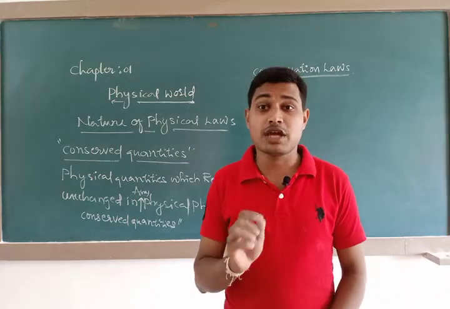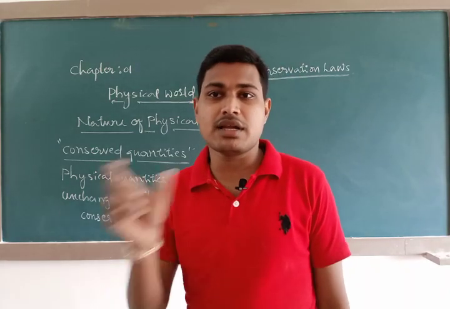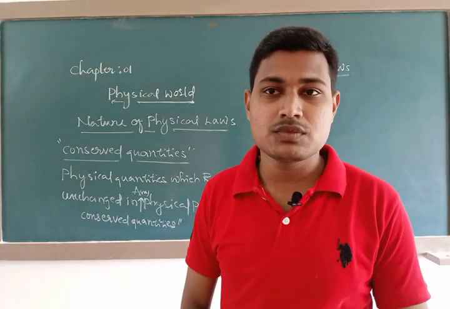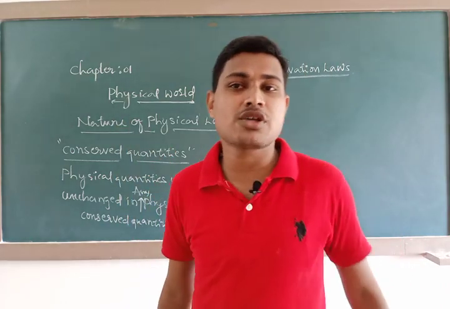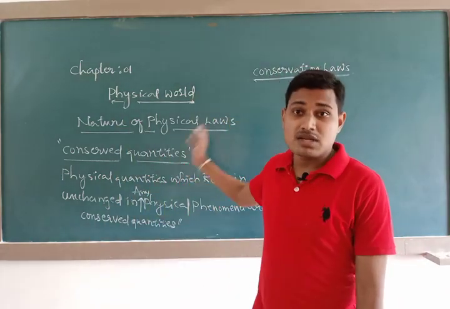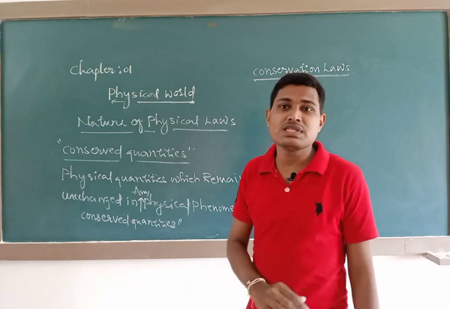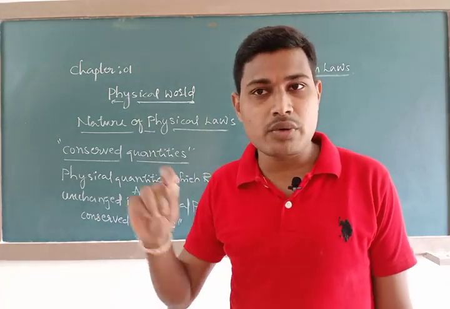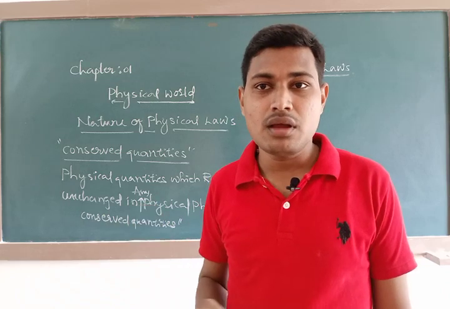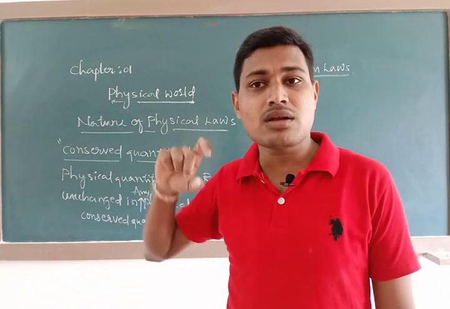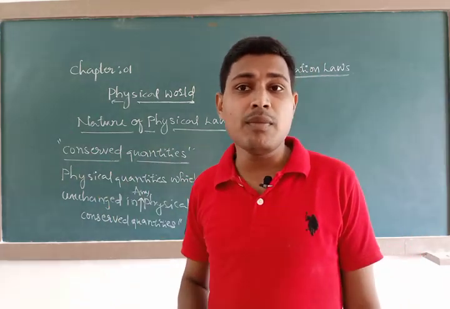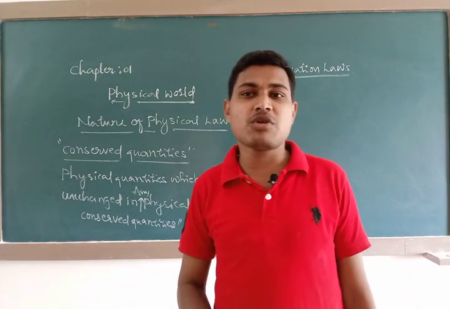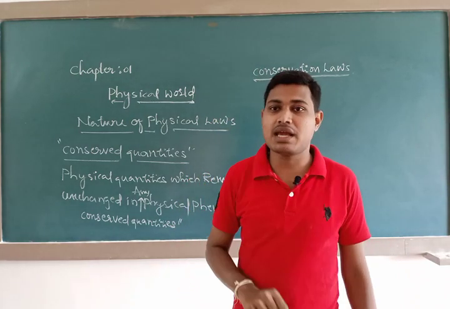Is it right or not? For an isolated system, we observe conservation of momentum. So the conserved quantity is momentum, and the conservation law is the law of conservation of linear momentum for an isolated system of interacting bodies. This is one example.